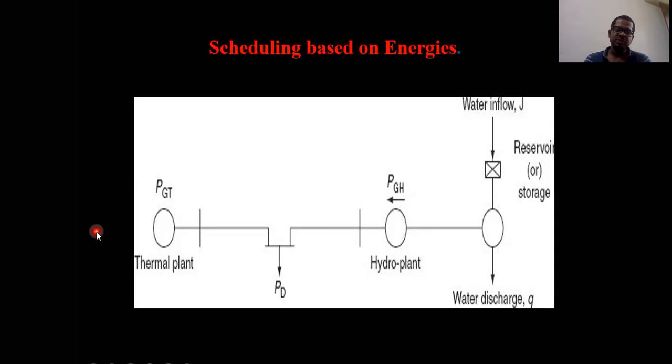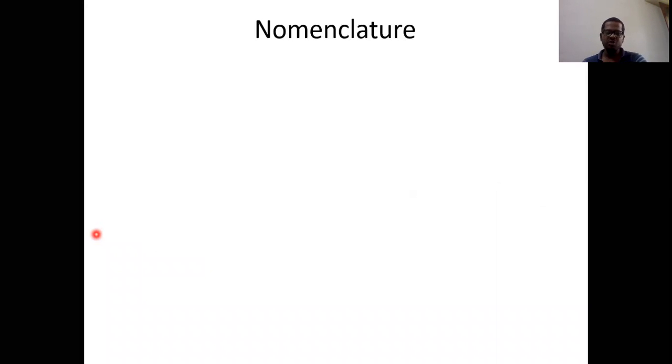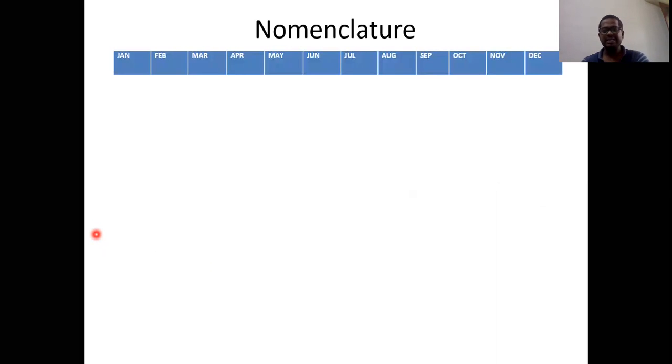So before going to the actual algorithm, first let us try to understand the nomenclature. Already we know the meaning of nomenclature. Nomenclature means simply how we represent the different parameters. First, let us take a small example. Here I am considering one year in total. A year consists of 12 months, from January to December. When you consider a year as a unit, the total number of months present in this year is 12 months.